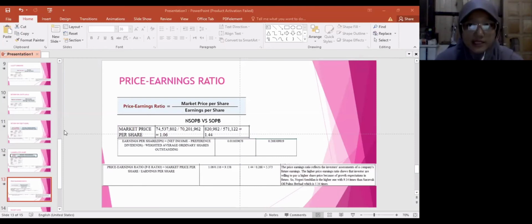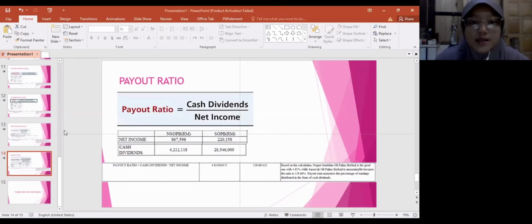The last one is payout ratio. To get payout ratio is cash dividend divided by net income. To get the cash dividend for Negeri Sembilan Oil Palm Berhad, we can get it at the note of financial statement in the dividend side, while for Sarawak Oil Palm Berhad, we can get it in statement of cash flow.